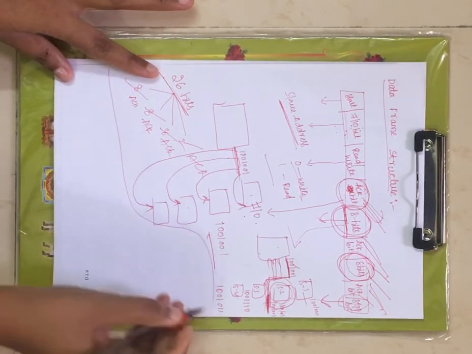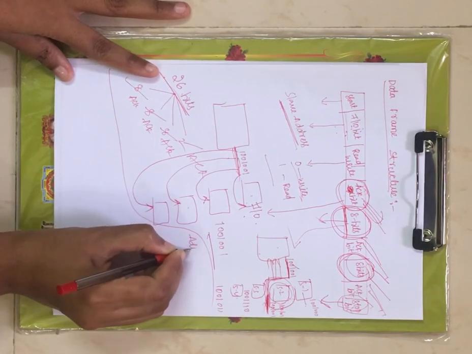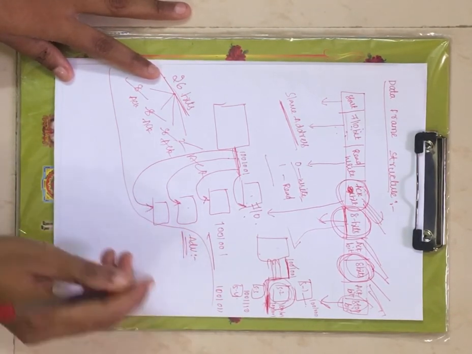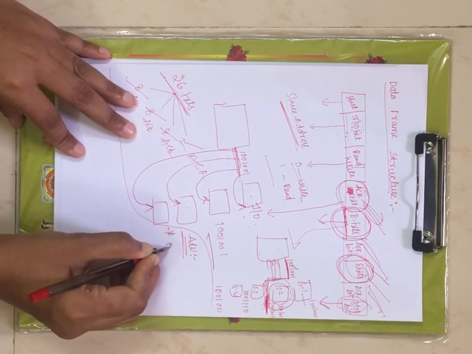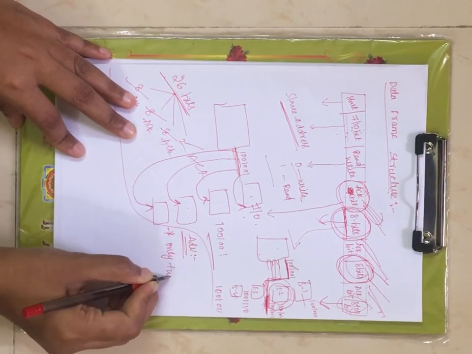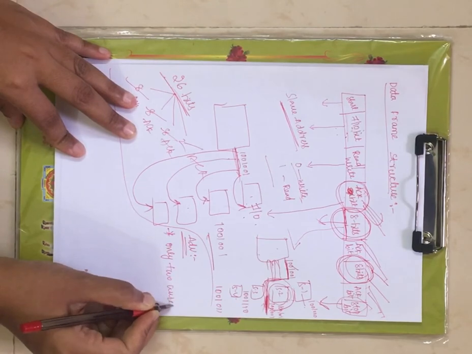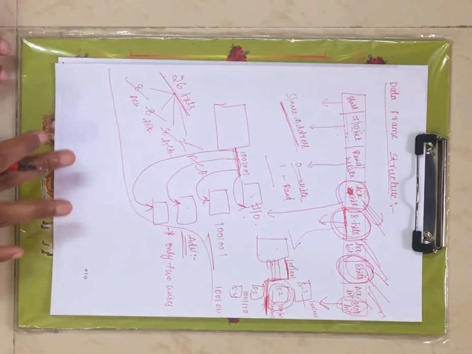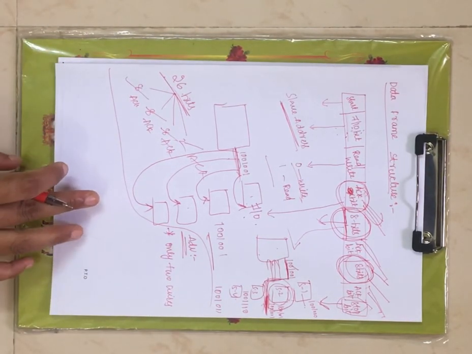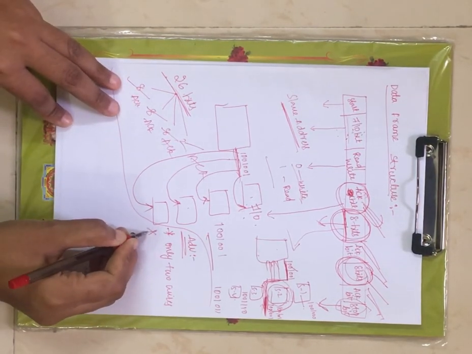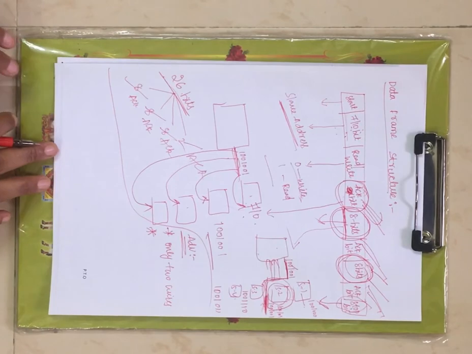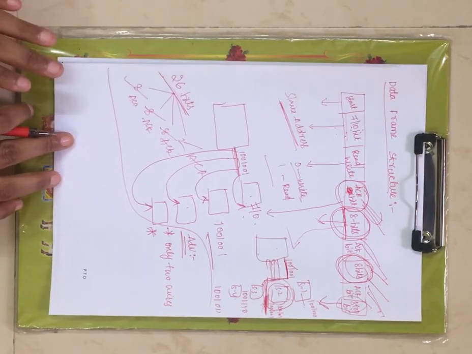Now let us see the advantages of I2C protocol, right? It uses only 2 wires. Coming to the first advantage, only 2 wires. What are those 2 wires? One is SDA, serial data, and another one is SCL, nothing but serial clock, right? The first advantage of I2C protocol is it uses only 2 wires.